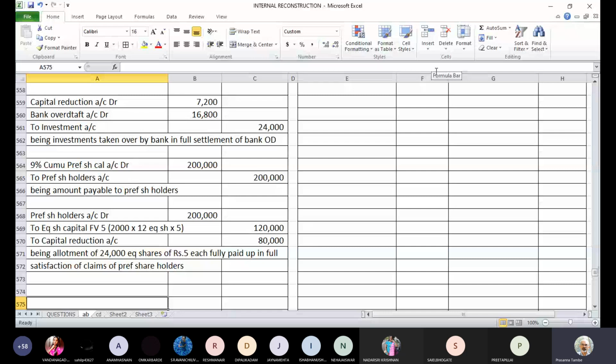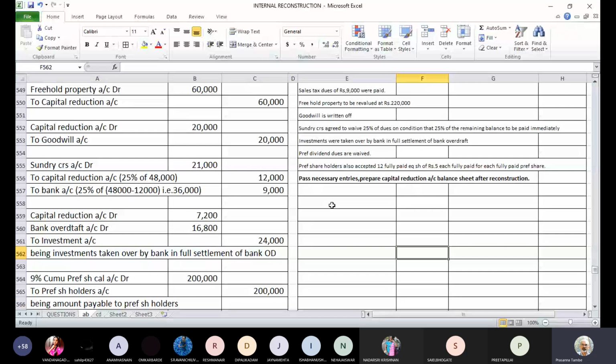All of you completed this entry. Can we go to the next aspect? Next step. Yes, sir. Now the next step will be to work on the capital reduction account as usual, because we need to know what is the final status. Let's work on the capital reduction account.